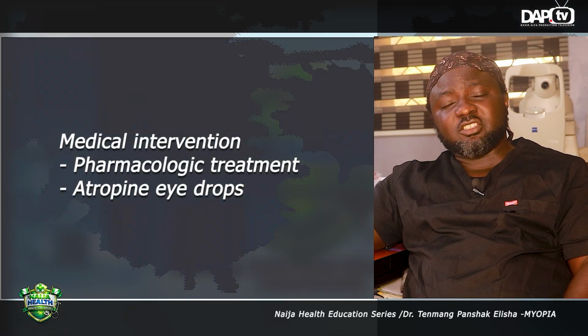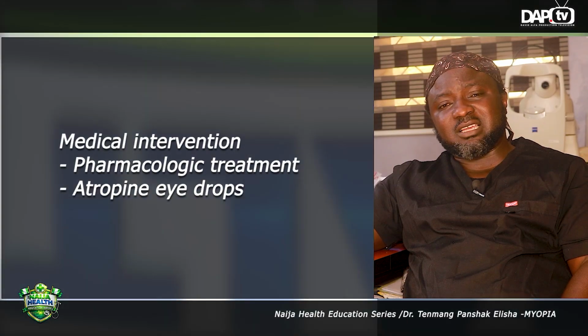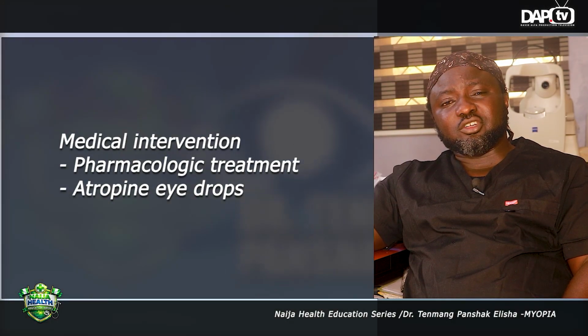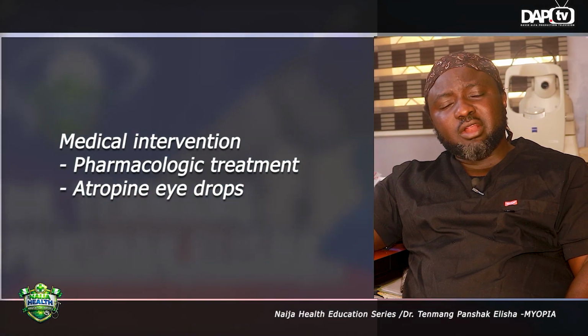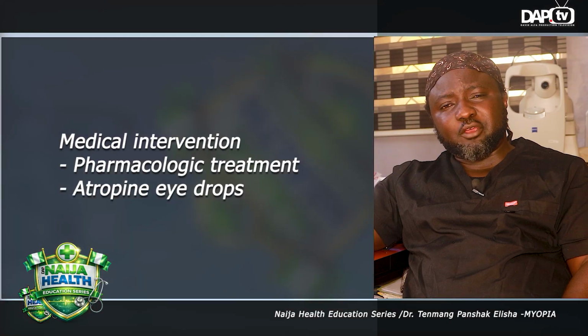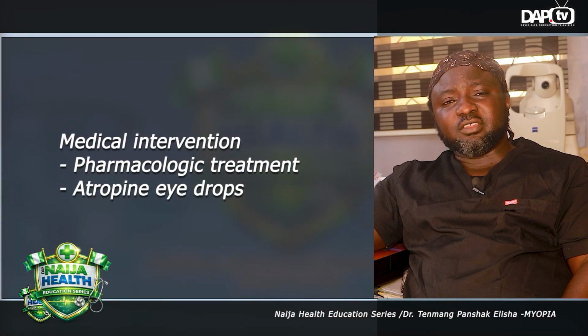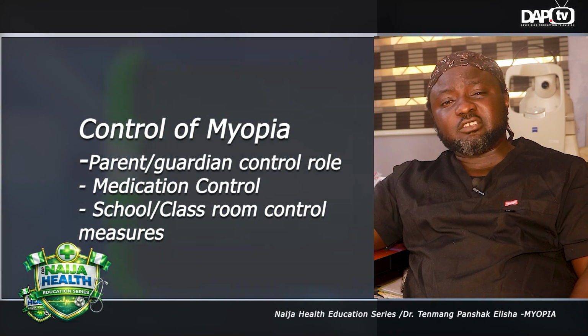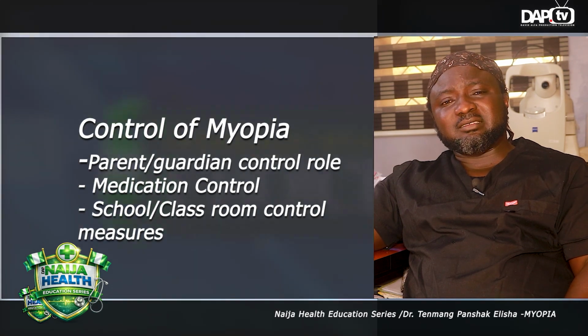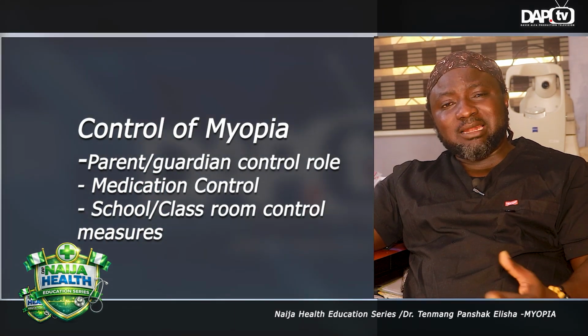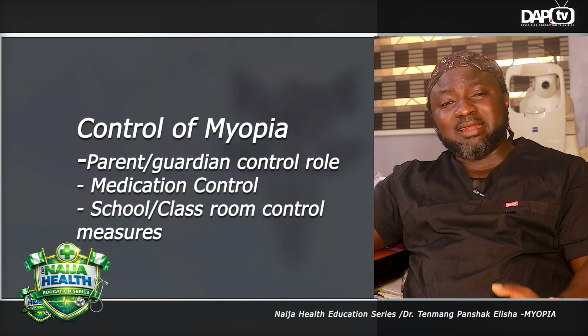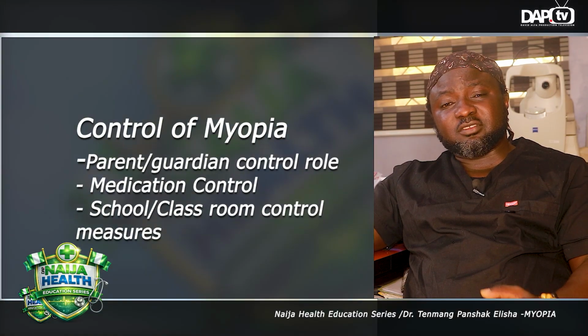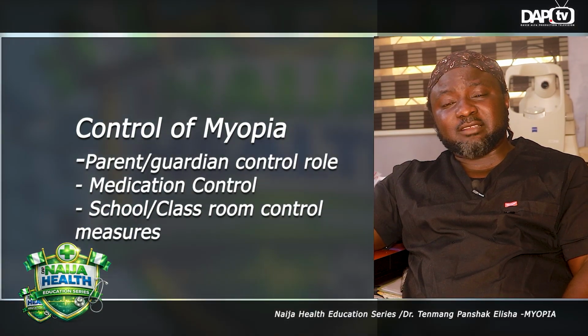And then we want to manage these children holistically, in the sense that we ensure that all aspects that could lead them to myopia have been looked into. All things that could be done to modify have been looked into. We also want to encourage schools to ensure that the classroom is well lit, because when the classroom is well lit, children get to see well, and then performance in school gets to be better.